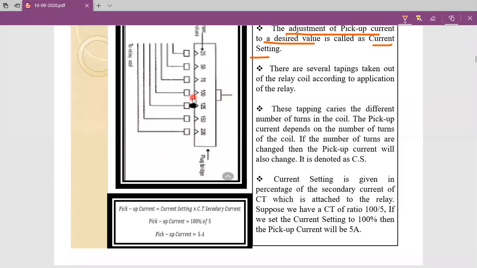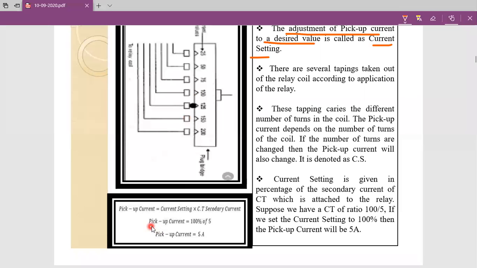Now suppose you choose 100% tapping to the relay coil. At that moment the pickup current is equal to current setting times current transformer secondary current. The secondary current of the current transformer is 5 amperes, and the current setting position is 100%.